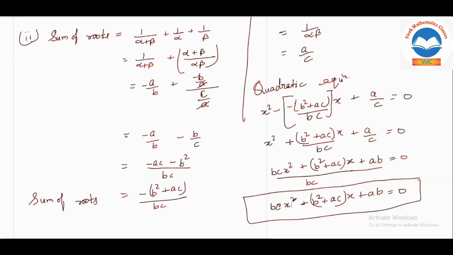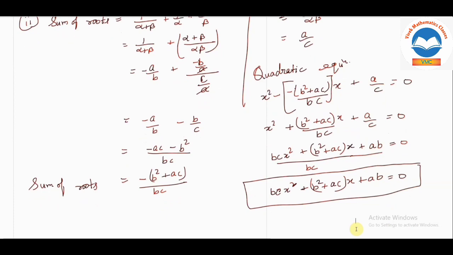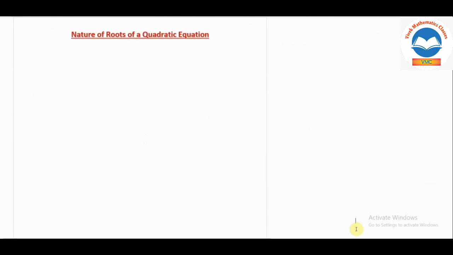Next, they are asking the nature of roots of a quadratic equation. So how to find the nature of roots of a quadratic equation? For finding nature, you have to find discriminant d. So for the equation ax square plus bx plus c equal to 0, what will be your discriminant d? Discriminant d will be b square minus 4ac. So the nature of the roots will be decided by this d value only, the discriminant value.